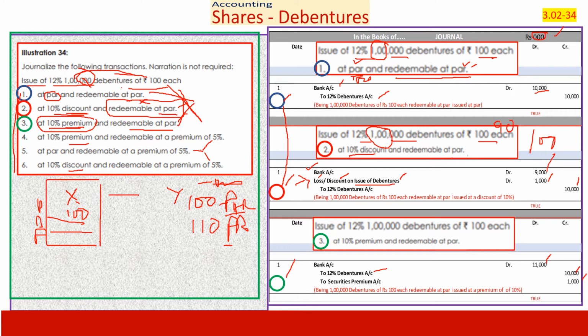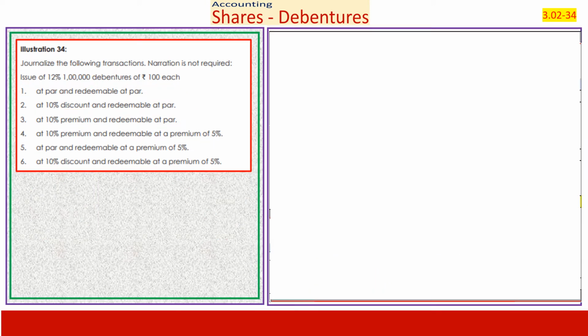Let us go to the fourth situation. In case of 4, it is issued at a premium, means I receive 10% more. I receive 110 rupees. And redeemable at a premium of 105, means when I repay, 5 rupees more. There are three things here now. One, face value. Face value is 100.